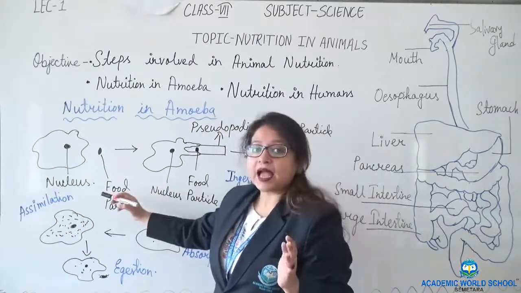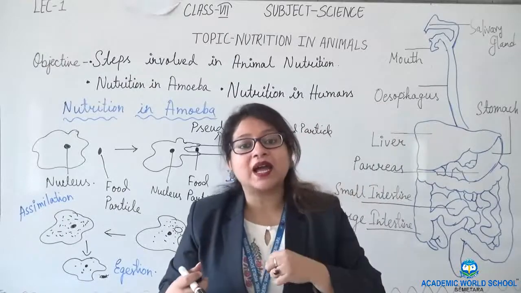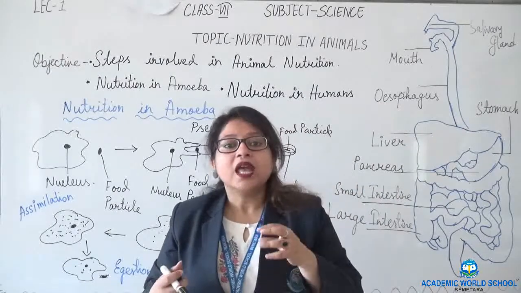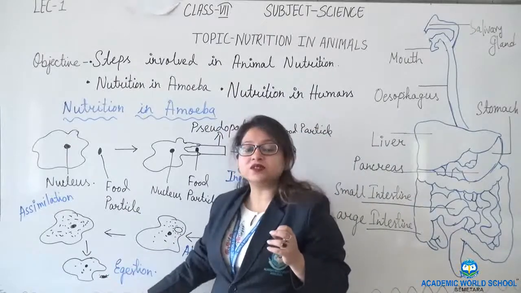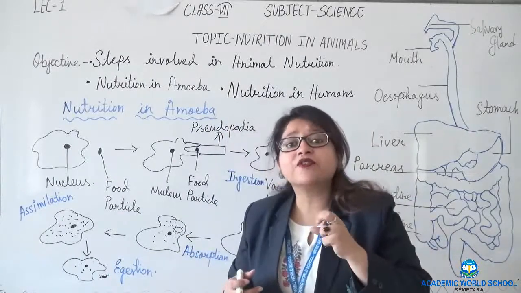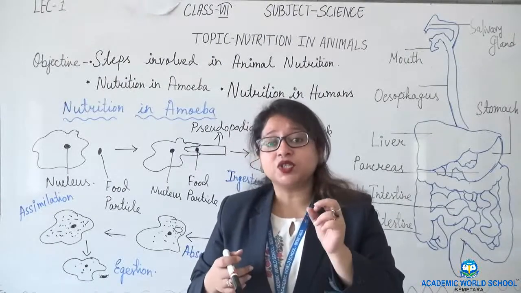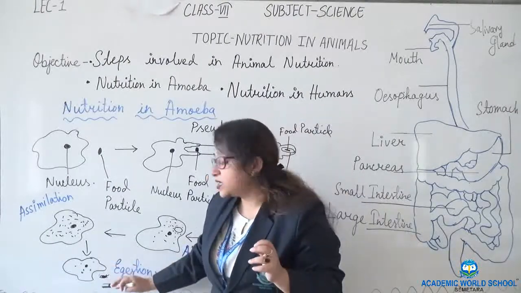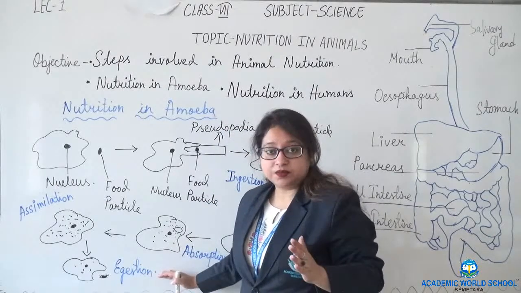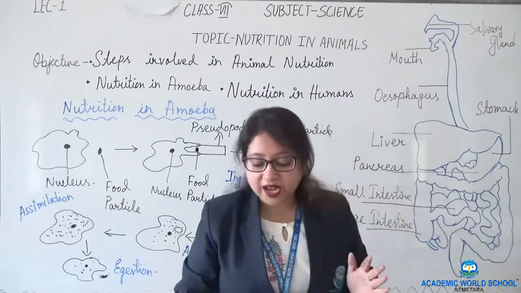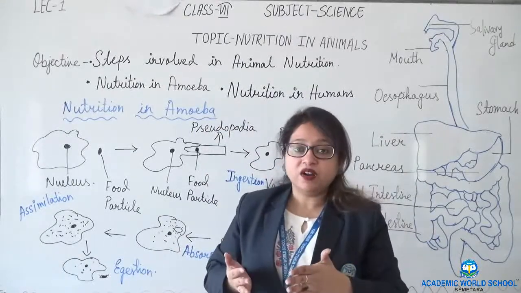So that is assimilation. Once the food is digested, absorbed and assimilated in the body, the unwanted food needs to be thrown out. When the unwanted food needs to be thrown out, the cell ruptures. There is a breakage in the cell. The cell ruptures and the unwanted food is thrown out from the body, and it is known as egestion. Clear? So these are the 5 steps of nutrition in animals, which are common for all.